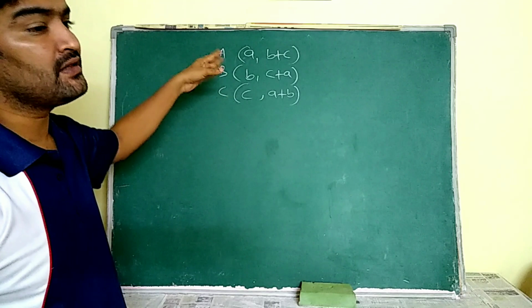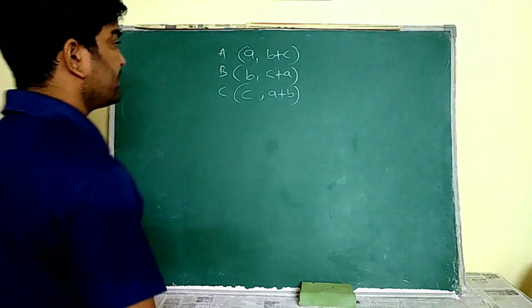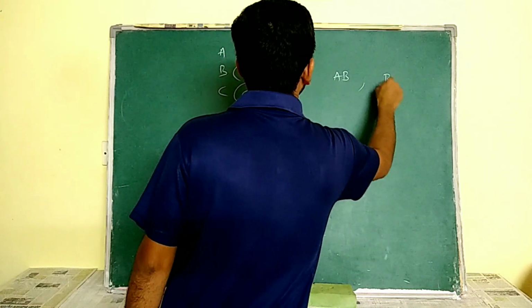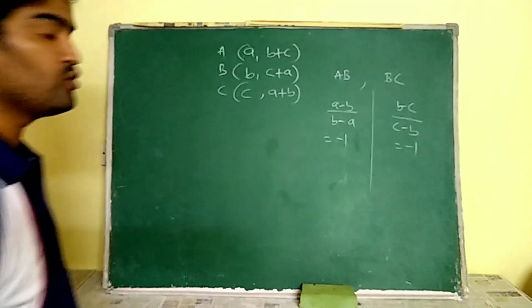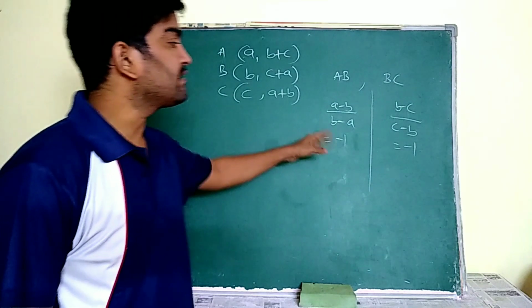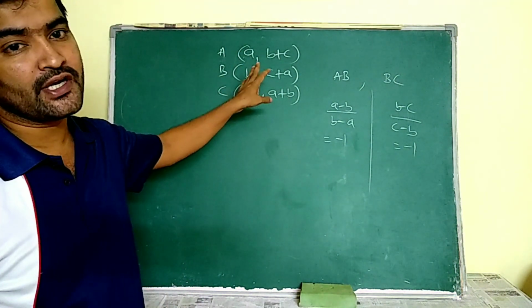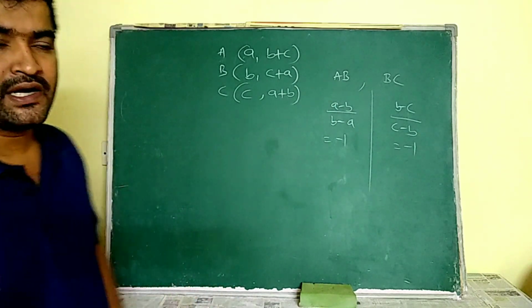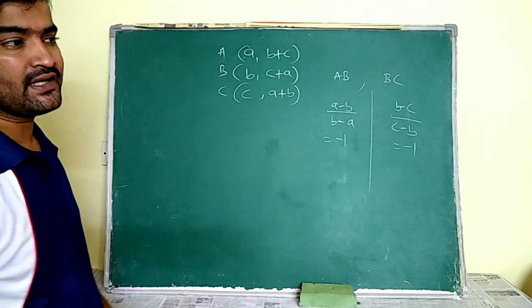Okay now, for checking whether those are collinear or not, in the previous bit we discussed the slope of AB and slope of BC we have to find. So here the slopes are equal. If the slopes are equal, then ABC are collinear. If ABC are collinear, then the area is 0. Else you have to find the area of the triangle.